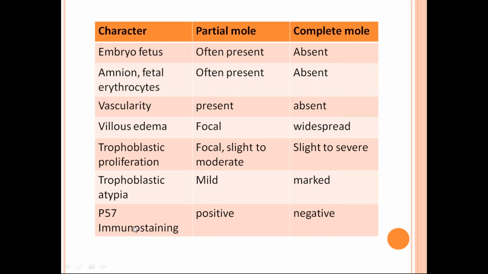So in all cases of pregnancies, like inevitable abortion, missed abortion, ectopic, or in a partial mole, your IHC marker is positive. But it will be negative in a complete mole. So if you have doubt whether it is a complete or partial mole, you can do the immunohistochemistry marker P57. It is negative in a complete mole.